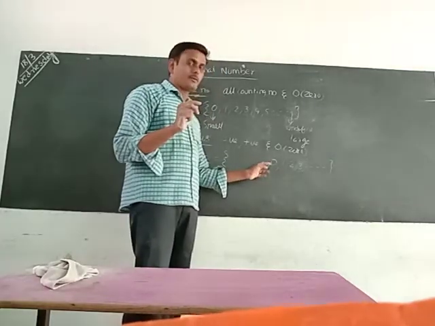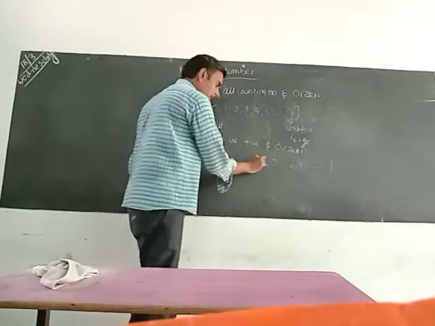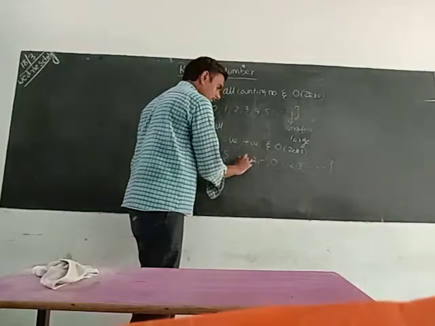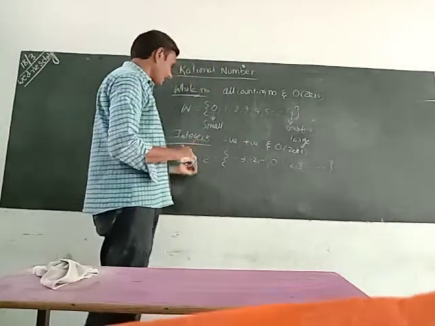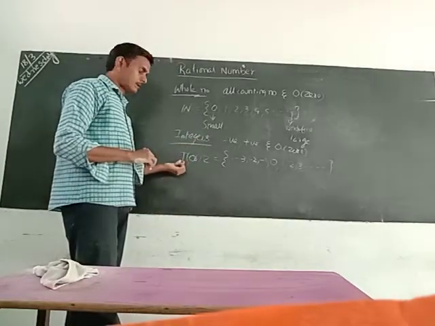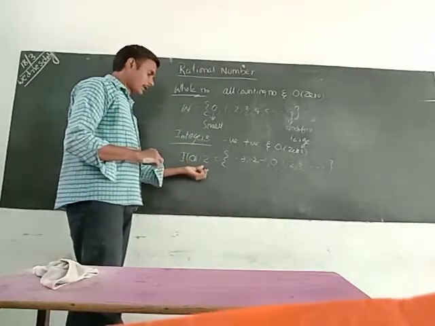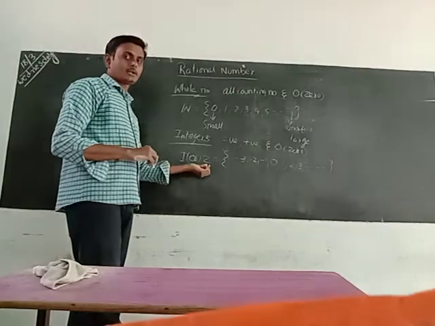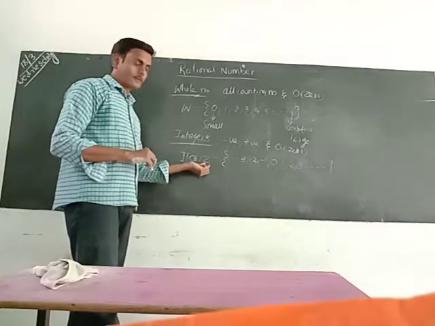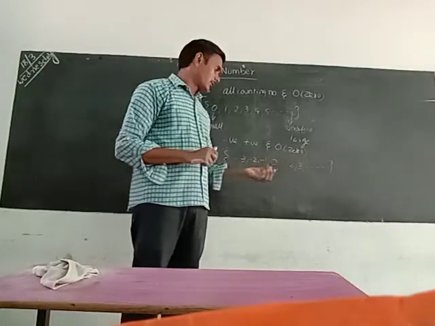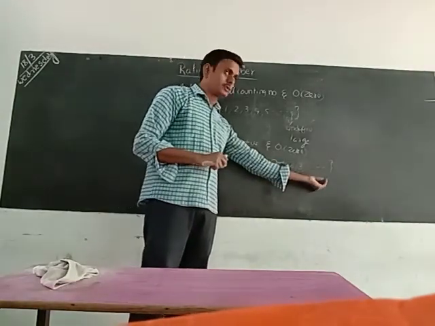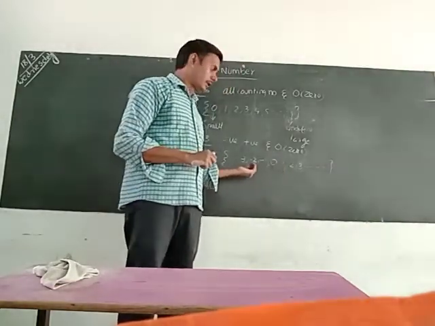Similarly, here we have to start with -1, -2, -3 and so on. Like this we can write. Integers are denoted by I or Z. Widely we use Z to denote the integer group. The integer group has the numbers: 0, to the right positive numbers, and to the left of 0 negative numbers.